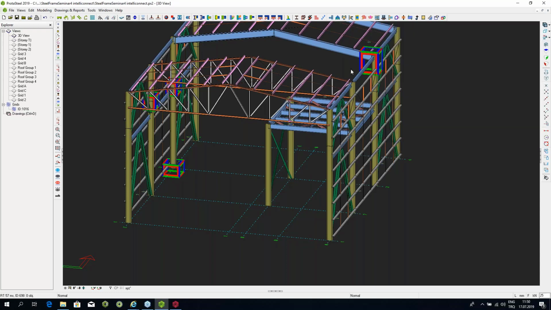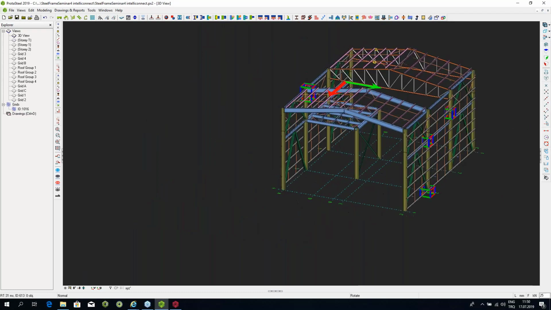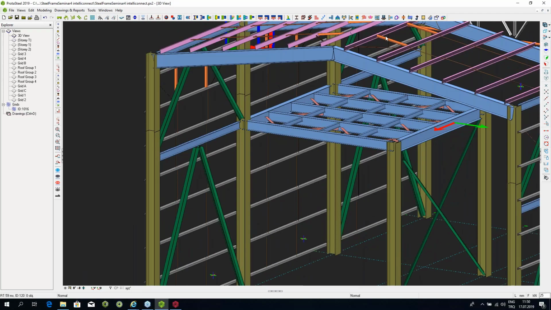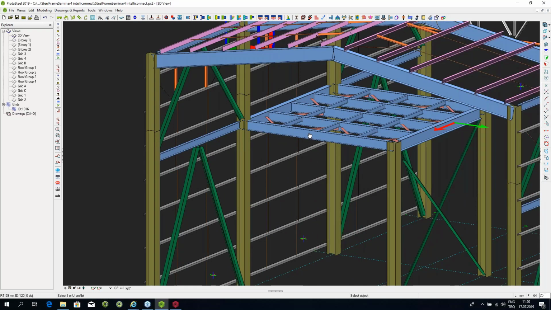Another connection which we've added is the angle cleat connection, which is the fourth type of floor beam connection that can now be used in ProtaSteel. And upon the request of some of our users, we've added the handrail connection, because this was a beam, and you can bypass the point selection, and you can basically create handrails in different parts of the structure.